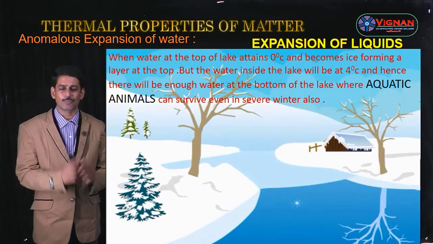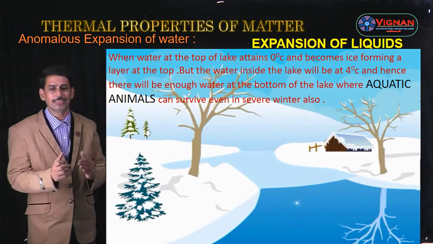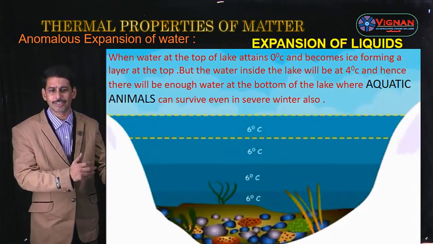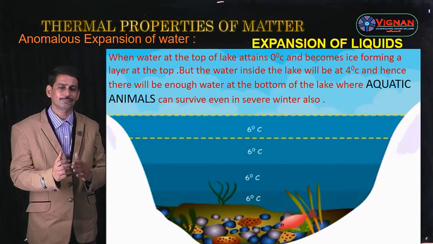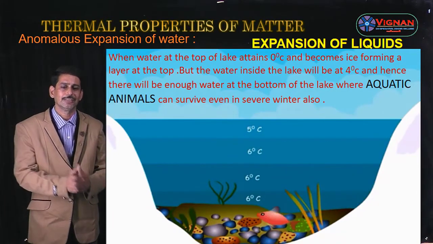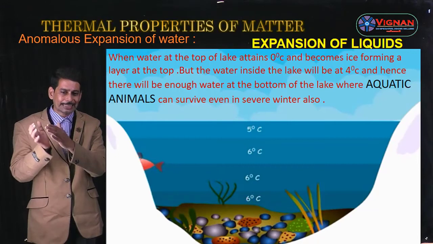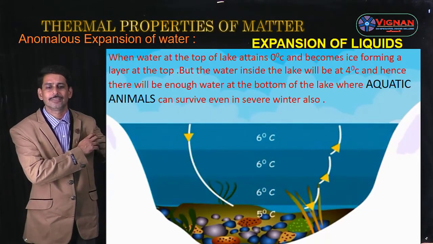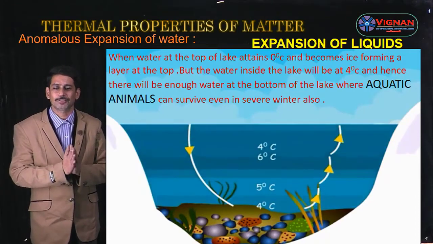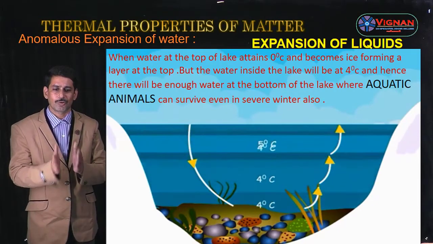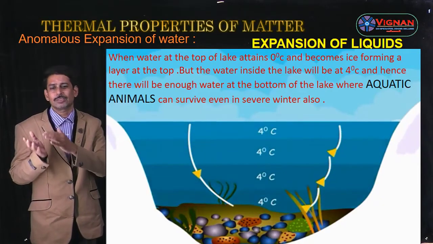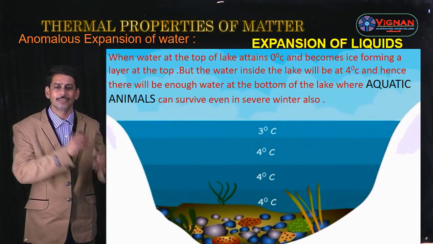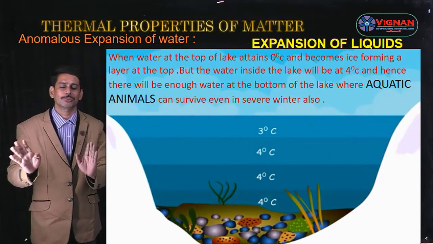So let us see once again what is anomalous expansion of water. Generally all liquids expand on heating and contract on cooling, but water shows a different phenomenon. When water at 0 degrees centigrade is heated, it contracts up to 4 degrees centigrade and starts expanding from 4 to 100 degrees centigrade. So this special property is called anomalous expansion of water.